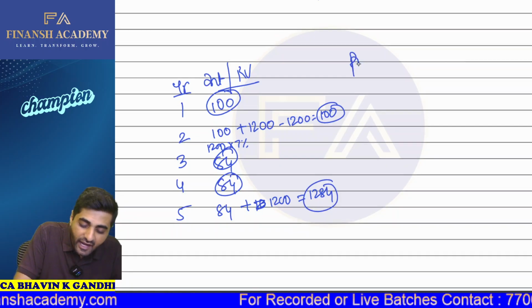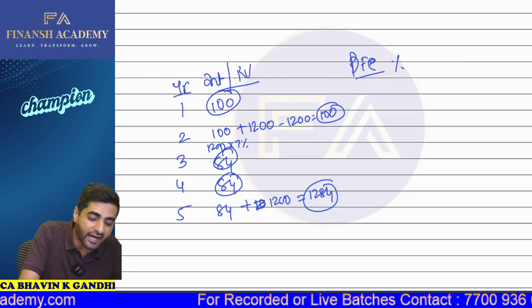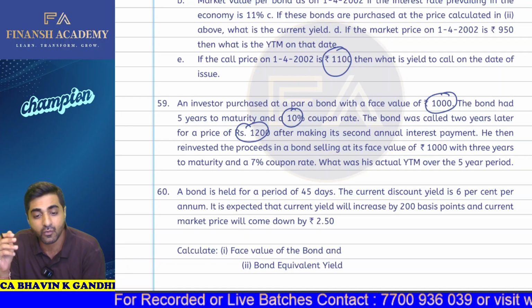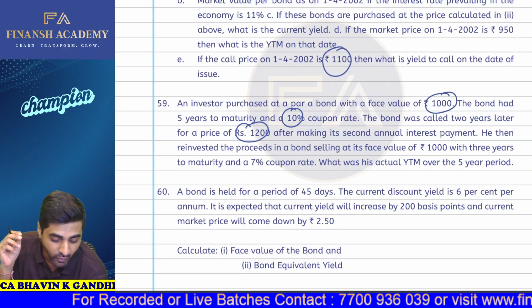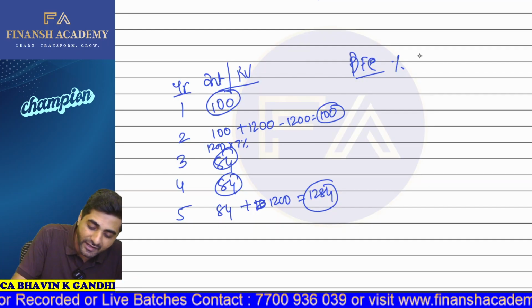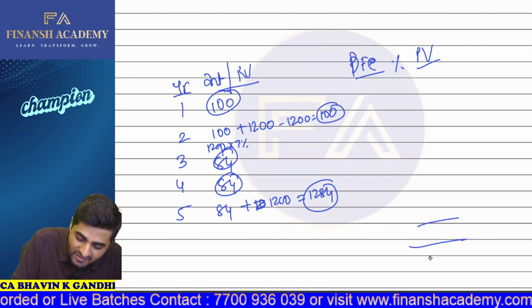Yes or no? Yes, sir. And this is something which we're going to discount at what percentage rate? Okay, so we actually have to calculate your YTM. What is required to be calculated, beta? We are required to calculate the YTM over the period of 5 years. Okay, so we have to calculate the YTM in such a way that the present value becomes 1,000.